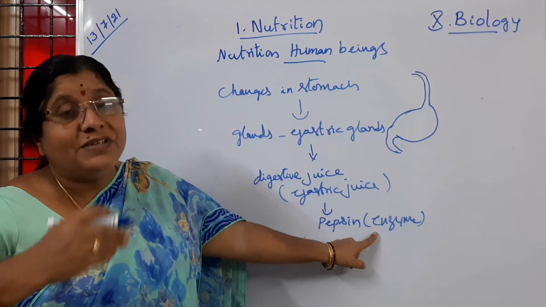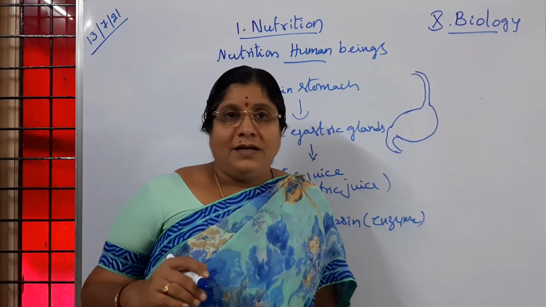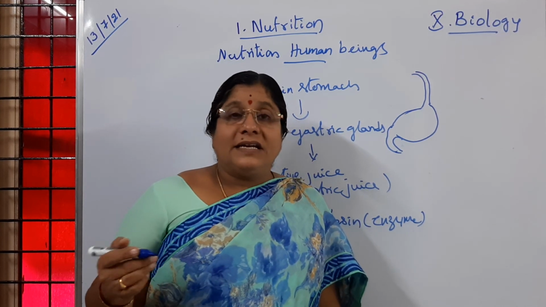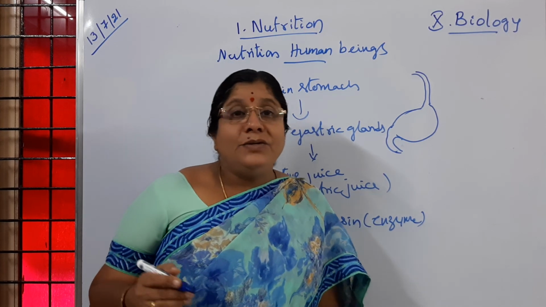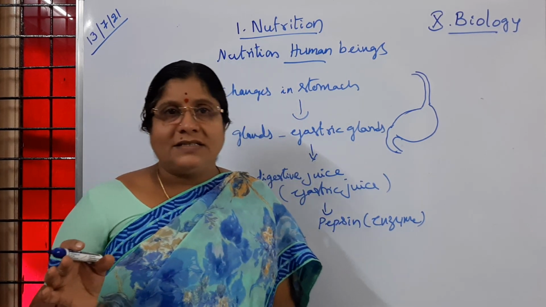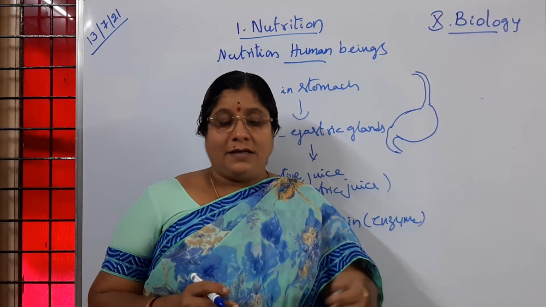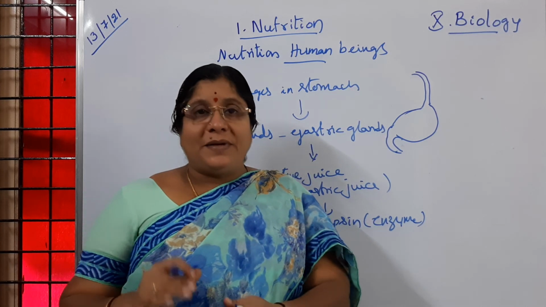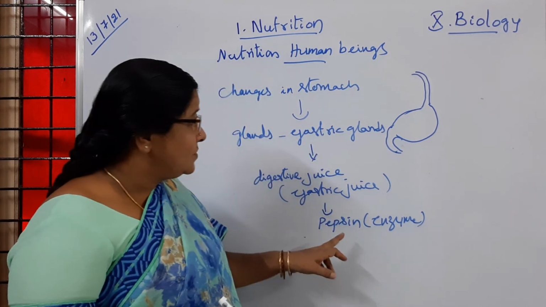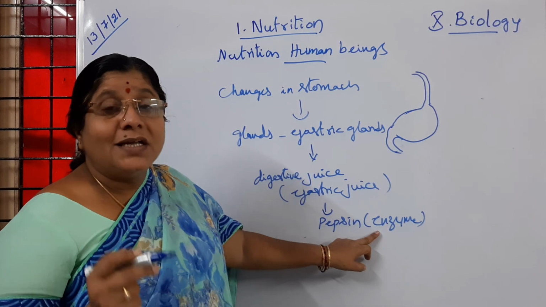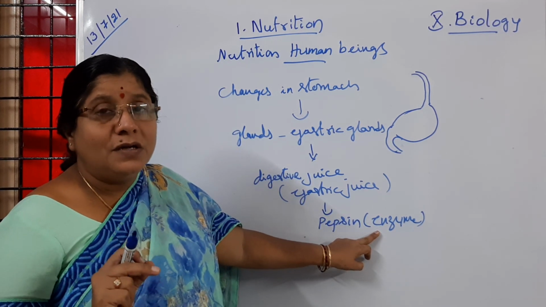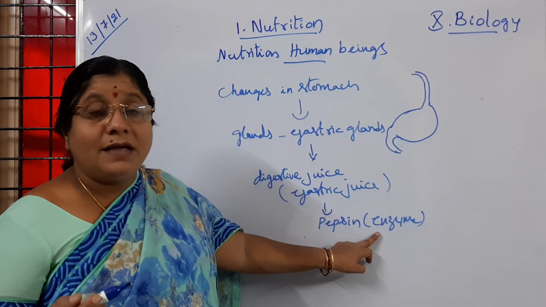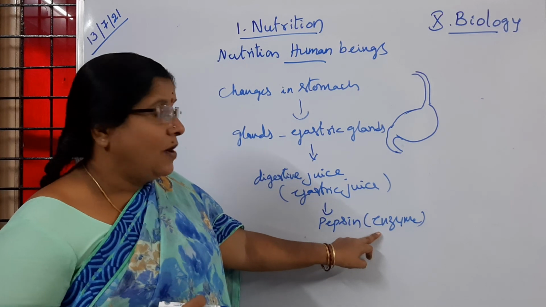Catalyst means, you know, in physical science you learnt the chemistry part. In the preparation of oxygen, KMnO4 acts as a catalyst, is it not? So what does it do? A catalyst never takes part in the reaction, but it speeds up the rate of reaction, so the chemical reaction happens at a faster rate. That is called a catalyst. So here also, enzymes are biological catalysts. They help in the process of digestion or respiration or any other life process happening in our body. Is it clear to children?